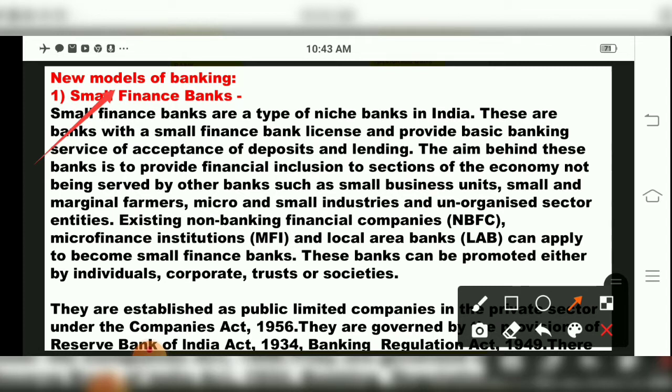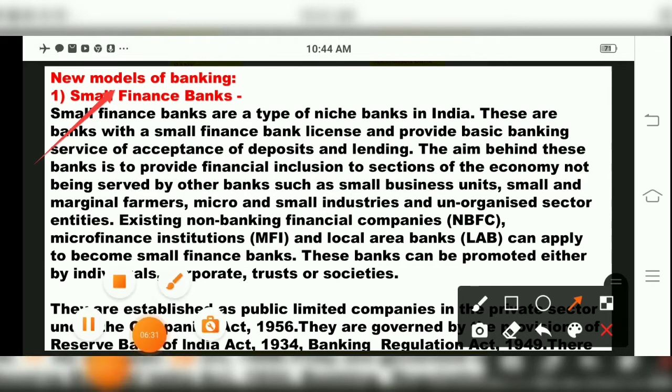This can apply to become small finance banks, and this can be promoted either by individuals, corporate, trust or societies. So very nice work this small finance bank does, children. It will not work like NABARD, SIDBI, not on a major area. But they will have a license to deposit money and lend money.